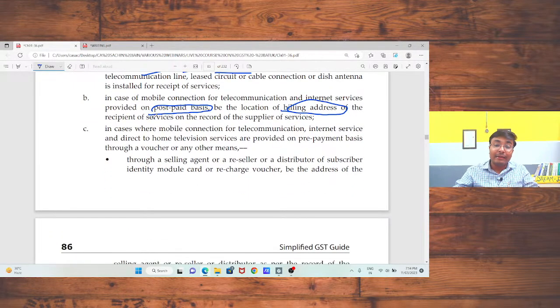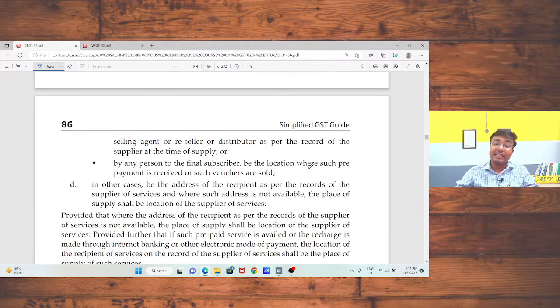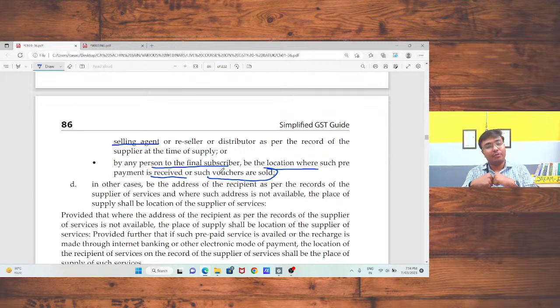In case of a mobile connection which is on prepayment basis, which is what we are doing in our current situations, we pay the mobile bill through Paytm, through various UPI platforms. In that case we are doing the prepayment. If I do the same through a selling agent, reseller, distributor, in that case the address of that selling agent. If any person sells to the final subscriber, the location where the prepayment is received or such vouchers are sold, that place should be treated as your place of supply.